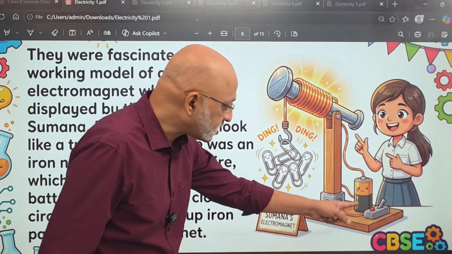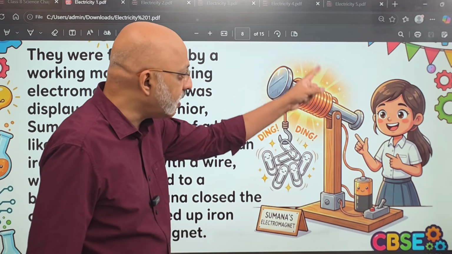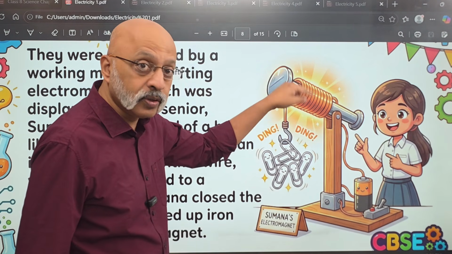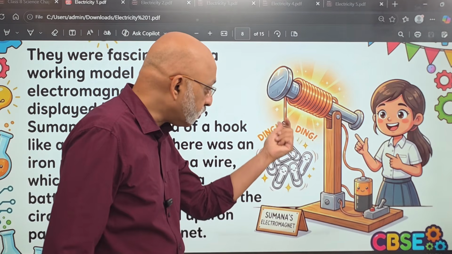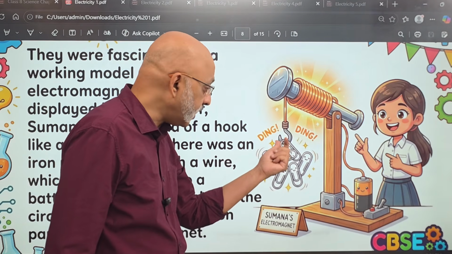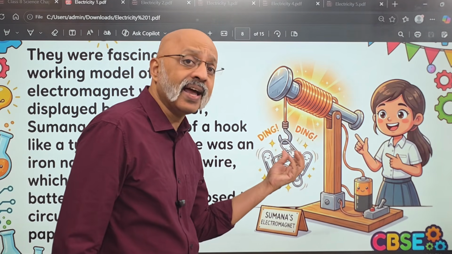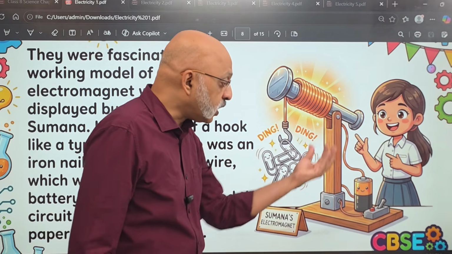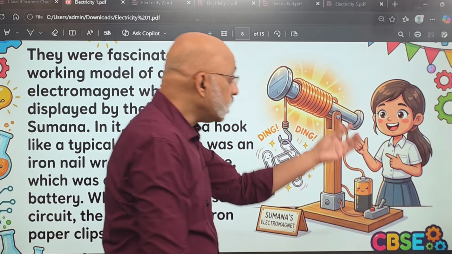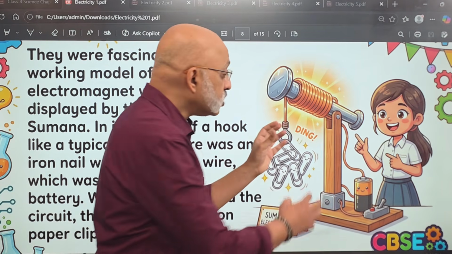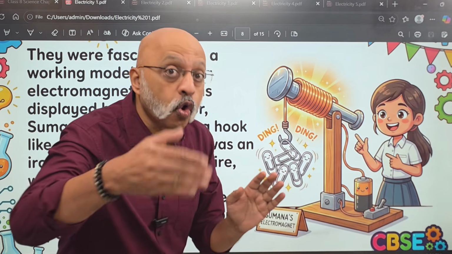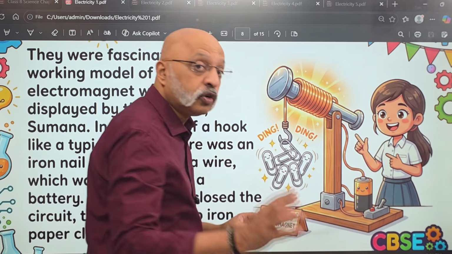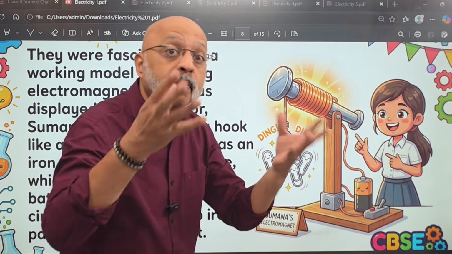Okay, now this was completing the circuit through the iron, and there is this coil around that particular iron, and from there the hook has been there, right, which is acting like a magnet. Because there is electricity passing through the iron nail, this has become an electromagnet, and it is able to function like a proper magnet.